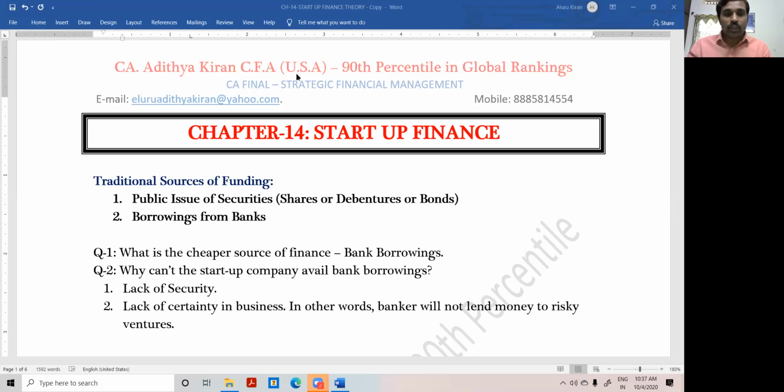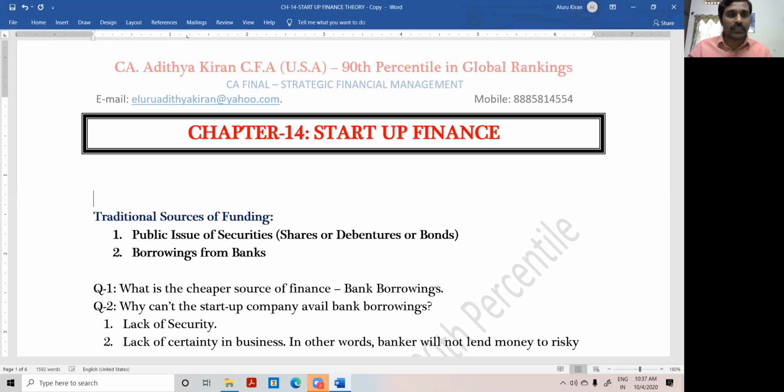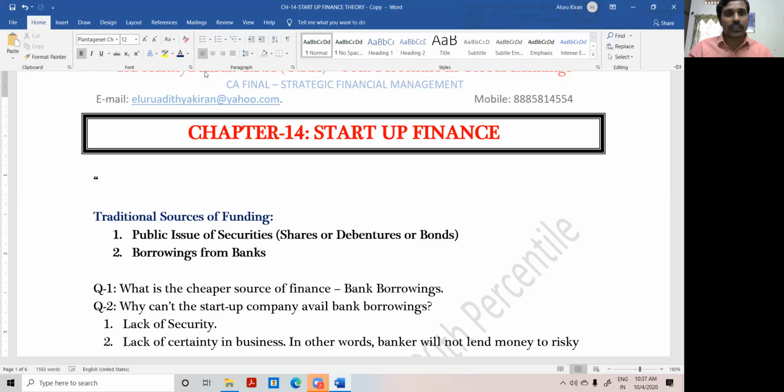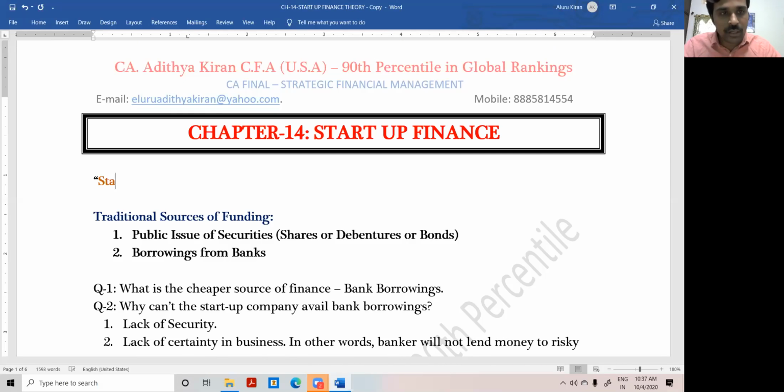So therefore, in case of startups, one important point we have to understand: every new company is not a startup company. That is the golden point you have to remember. Whenever I say startup, don't think of a new company. Startup is not simply a new company. It's also a new business model, a new way of delivering the old product, or delivering a new product, or delivering to a new customer. Okay, you got the point.